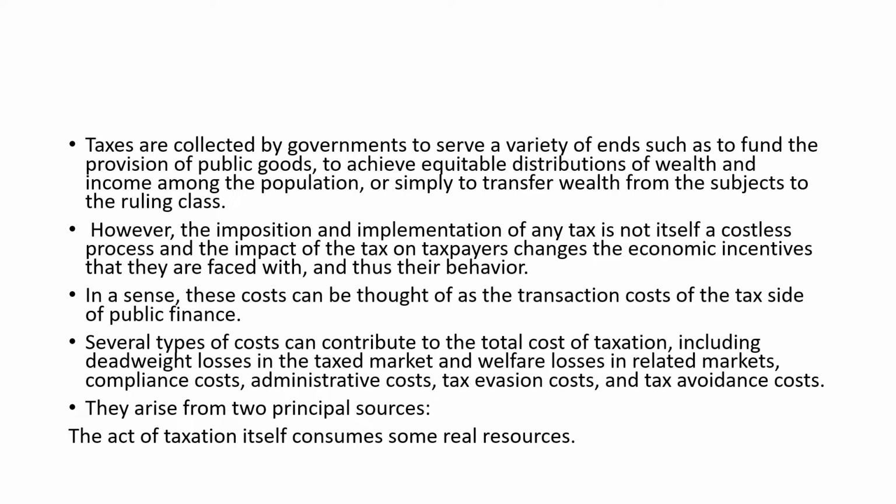Tax avoidance means that you are escaping from tax through legal means, and that is something legal. You are finding some loopholes, and you are escaping from paying tax legally. Tax evasion is something illegal, and tax avoidance is something that makes you escape from paying taxes through legal routes. That's it.